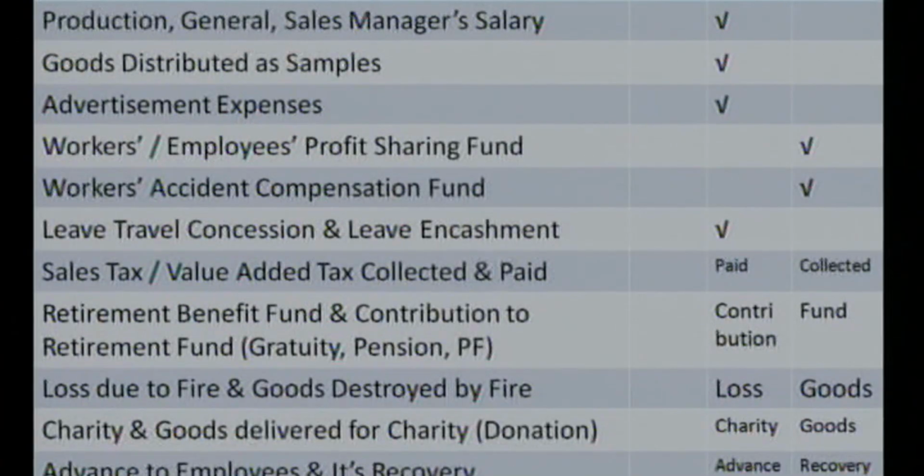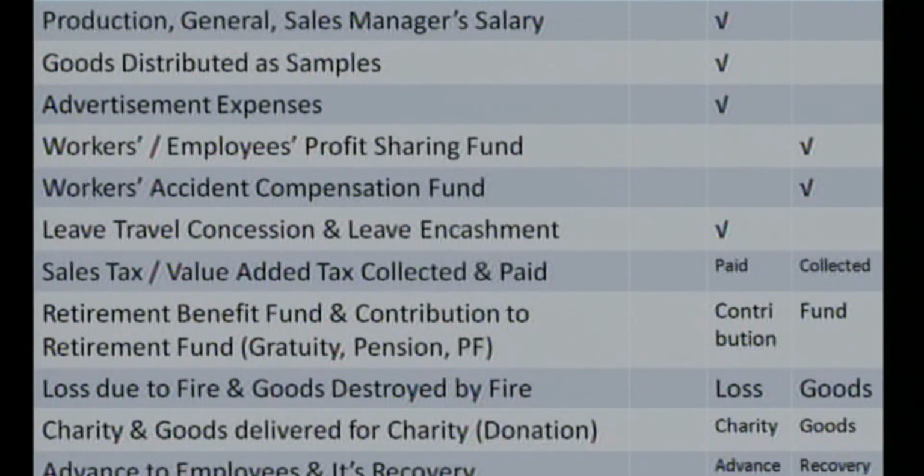Next one, again on your screen, production manager's salary or the general manager's salary or the sales manager's salary, their perks, their perk visits, their commission, either commission on the sales or commission on the production or commission on the profits. All such are the expenses for the business, so all accounts bear the debit balance.